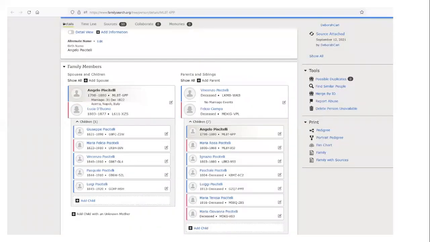There are several ways to attach a name to FamilySearch. For Vincenzo and Felicia, I could add a child. This add parent is for Angelo. I could add a step parent or a biological parent. So he could have more than one set of parents over here. I could add a spouse for Angelo, or I can add a child for Angelo and Lucia. That's what we're going to do. So we click on add child.